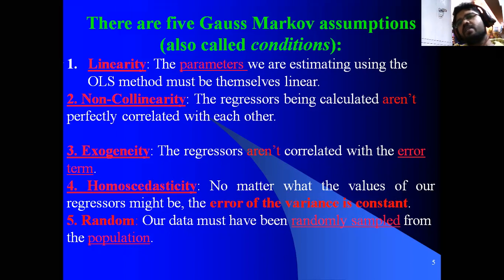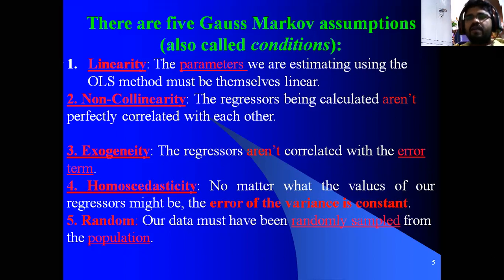Then non-collinearity. What is non-collinearity here? The regressors being calculated are not perfectly correlated with each other. Otherwise, this is called multi-collinearity. Nothing but when there is a correlation between the x1, x2, x3 variables, the independent variables, that is called a collinearity problem, or multi-collinearity problem.